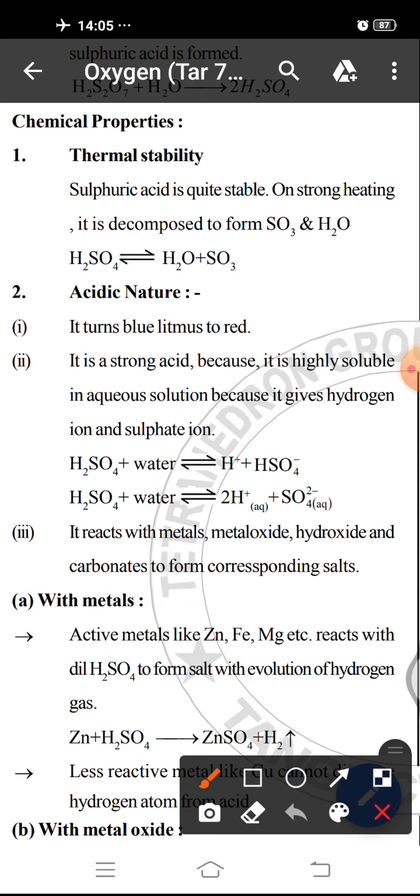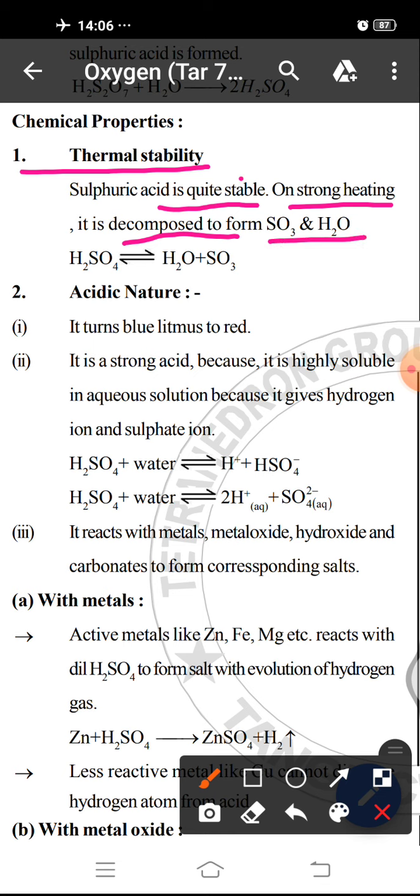The first chemical property is thermal stability. Sulfuric acid is known as king of chemicals, so it is quite stable in nature. On strong heating, it is decomposed to form SO3 and water.